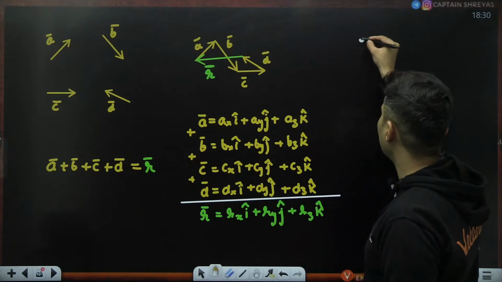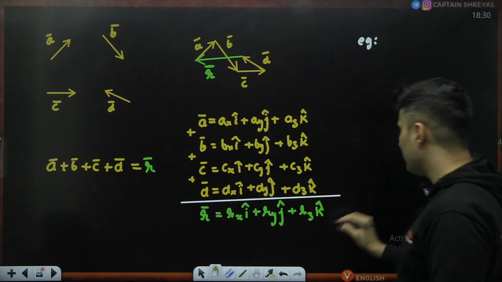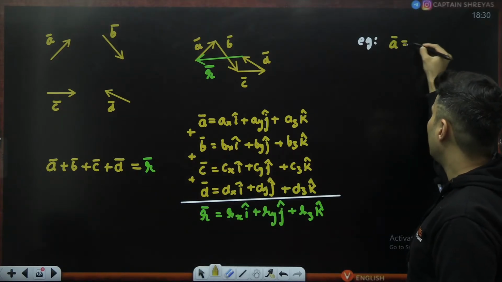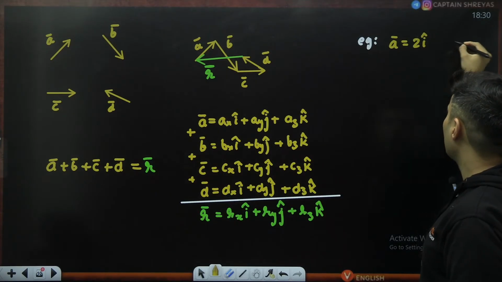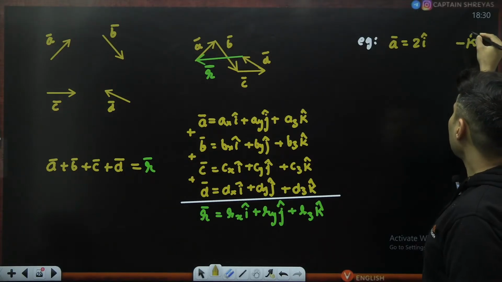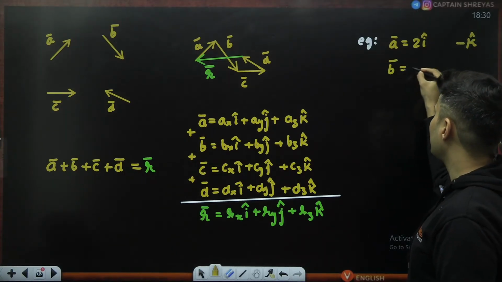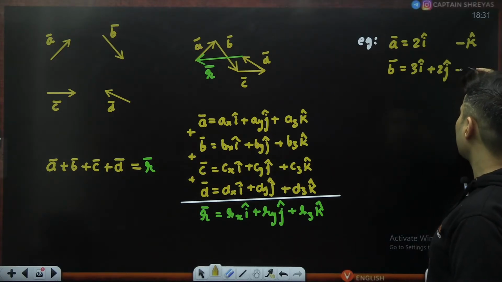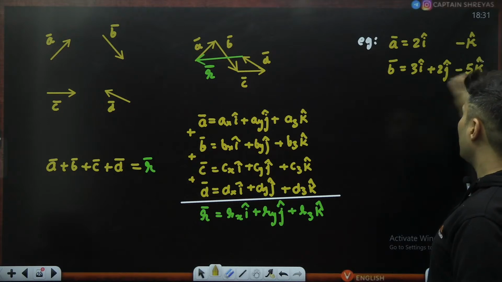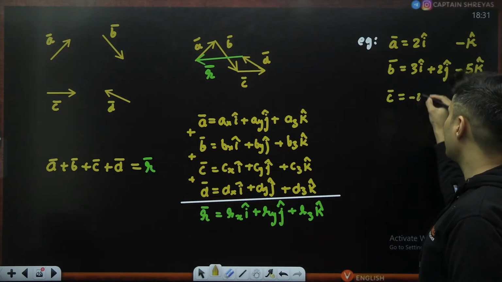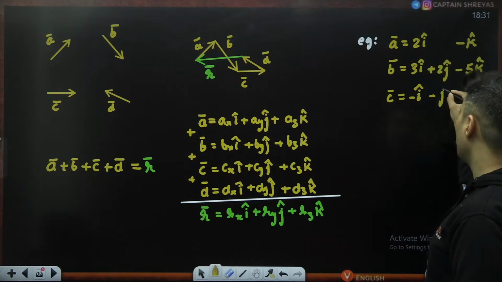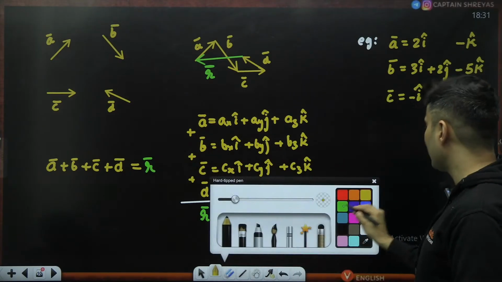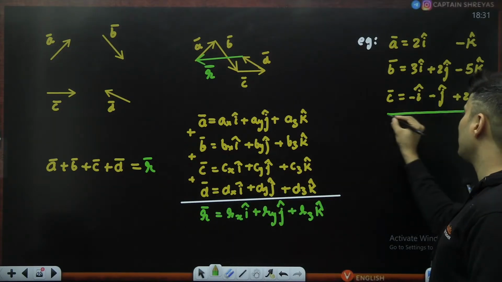Example, let me show you over here only. Say I have three vectors. A vector is 2i cap minus k cap. B vector is, let's say, 3i cap plus 2j cap minus 5k cap. And let's say C vector is minus i cap minus j cap plus 2k cap, something like this. And we have to find the resultant of them.